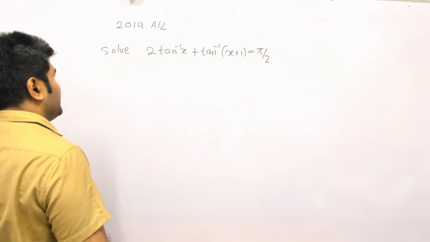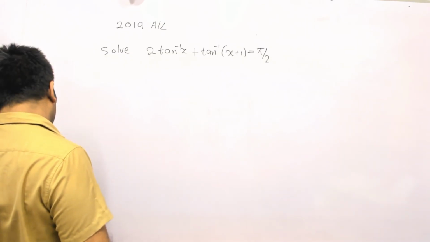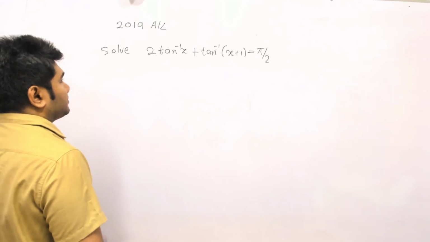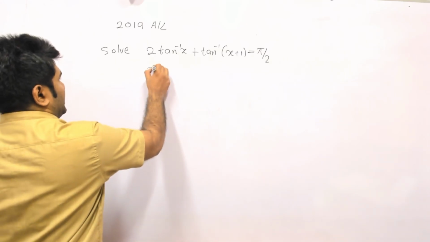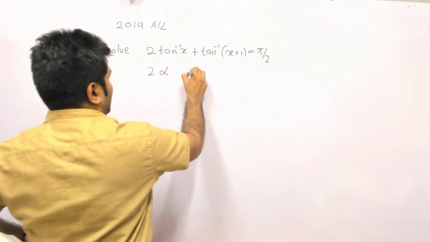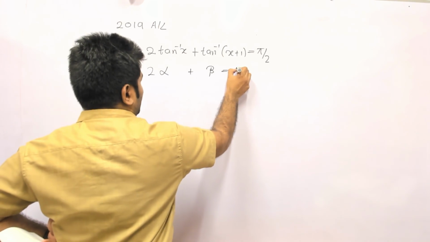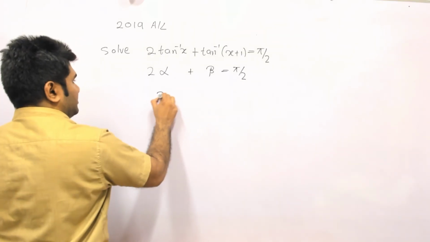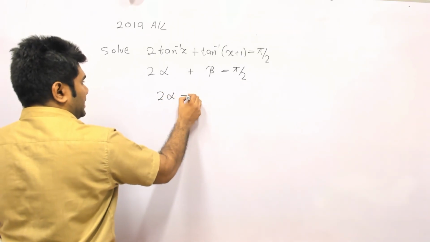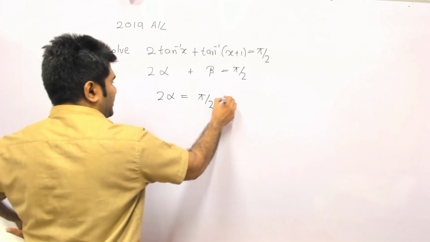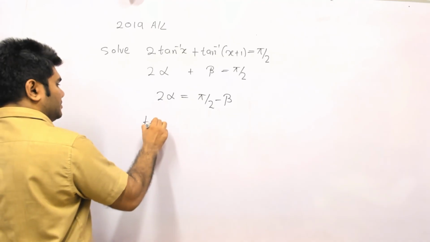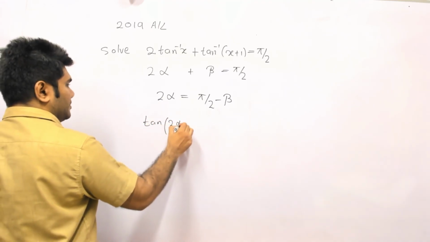Right, so you can literally see some similarities from the last time. Yes, so I can say this is 2 alpha and this is beta, and this is equal to pi over 2, and I could take the beta to the other side. Okay, so this might make some of our work a little easier. And then I can take tan from both sides.